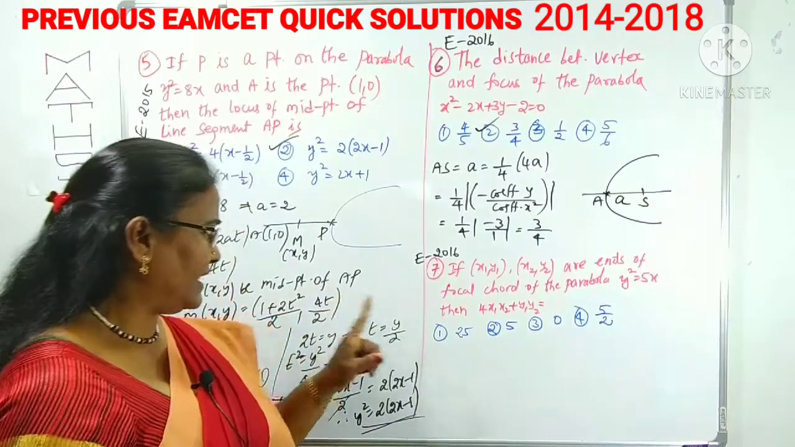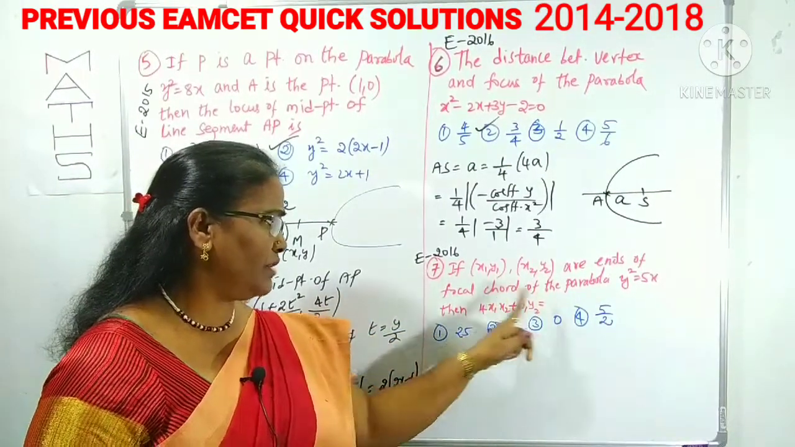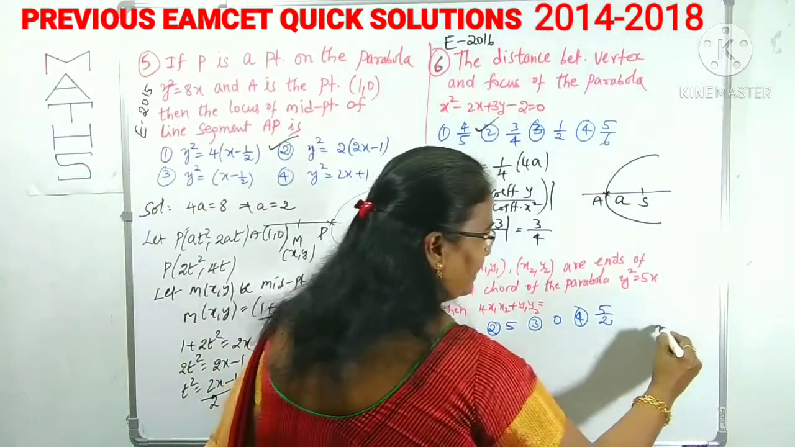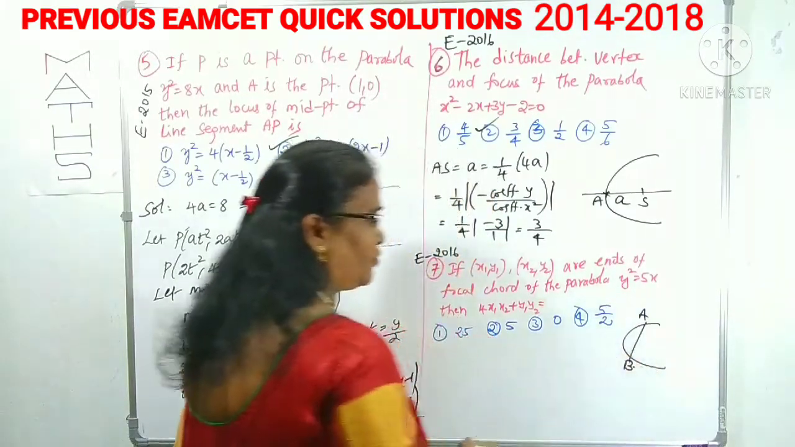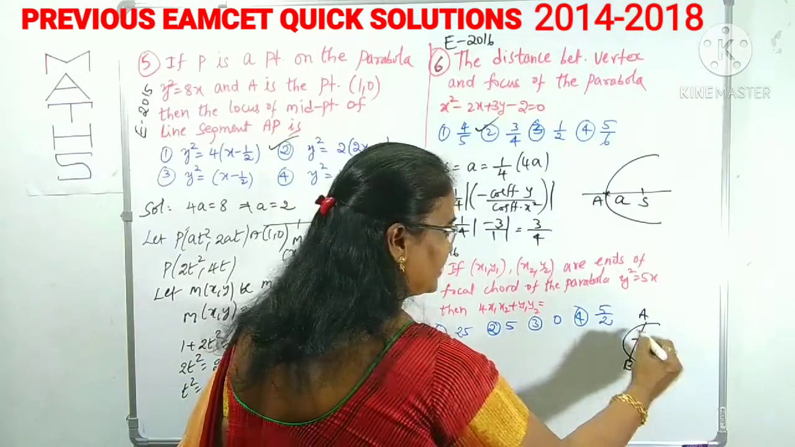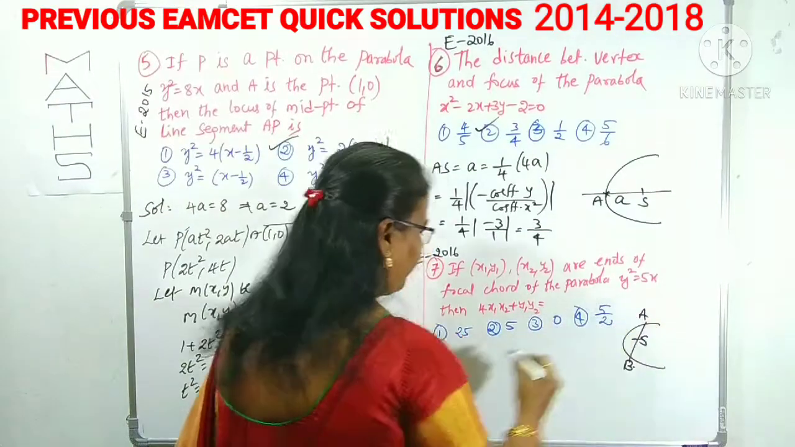The seventh question is given: clearly if (x1, y1), (x2, y2) are the ends of a focal chord of the parabola. Ends of a focal chord. We have to know what those ends are. A and B are the ends of the focal chord. Focal chord means one which is passing through the focus.